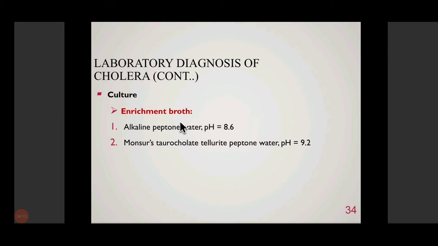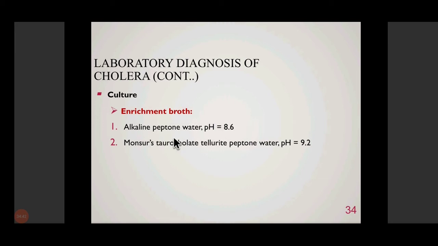So you have to grow Vibrio cholerae, but you don't want the commensal bacteria like Klebsiella or Escherichia coli to grow in your culture plate. For that you use enrichment broth, which enhances the growth of the pathogenic organisms while delaying the growth of commensal organisms. So these are the enrichment broths.